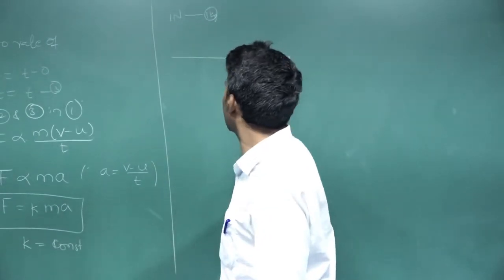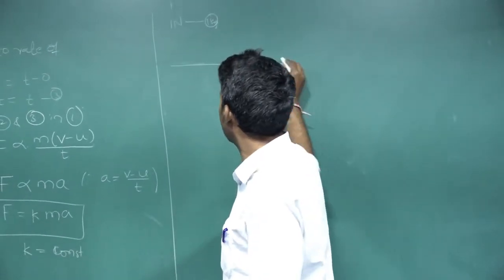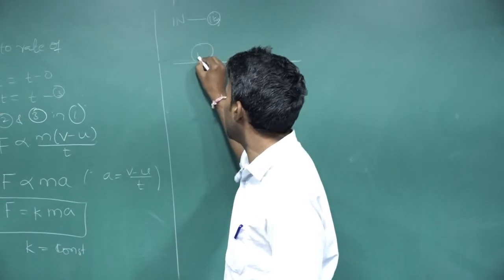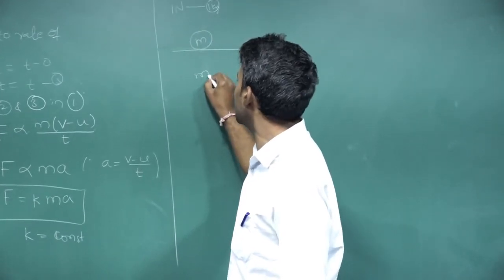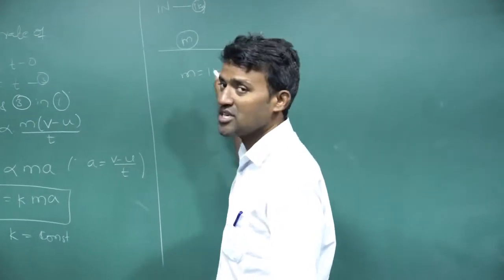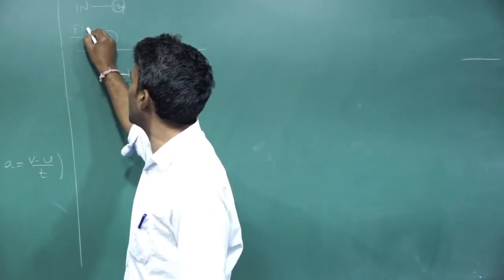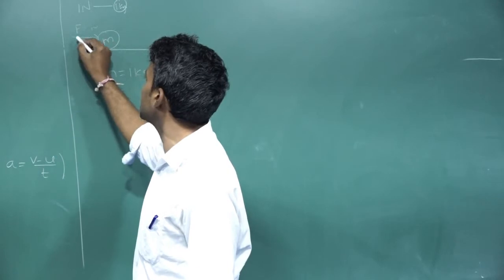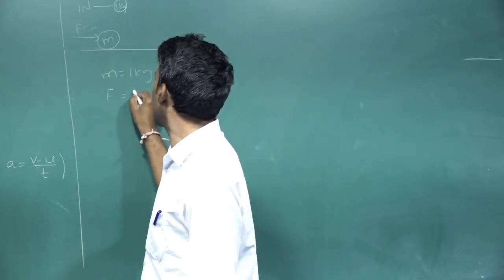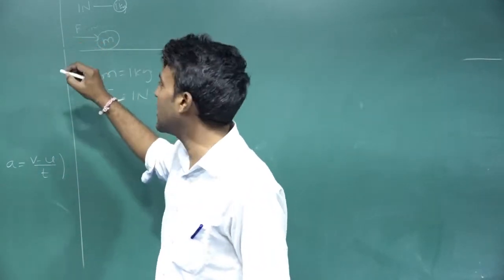For your understanding, you can take an example like this. This is one object. The mass of the object is m equal to 1 kg. Now F equal to 1 Newton force is applied on the object.